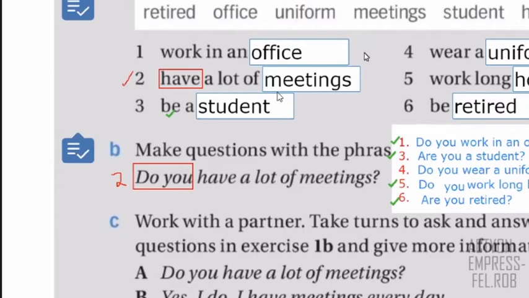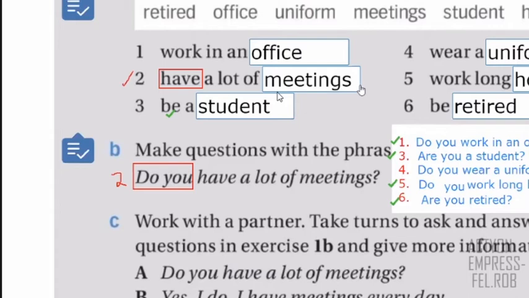Okay, so you work in a different place or you don't work? No, I don't work. Okay, so do you study? Yes, I am. You do. And what do you study? I study in the school. Okay, that's it. Thank you so much, Angela, for your answers.